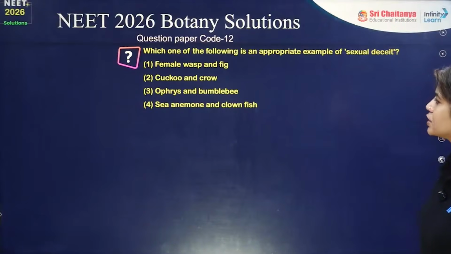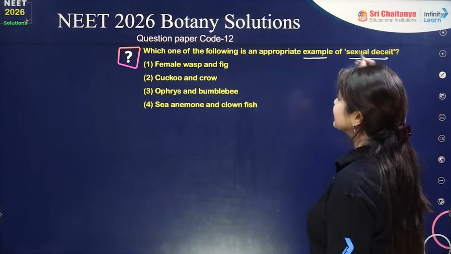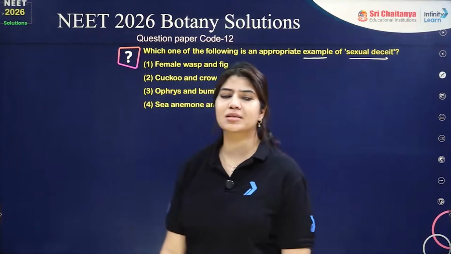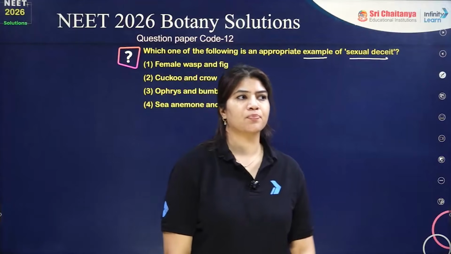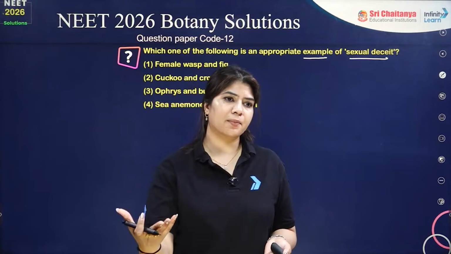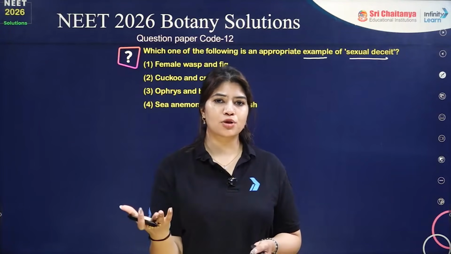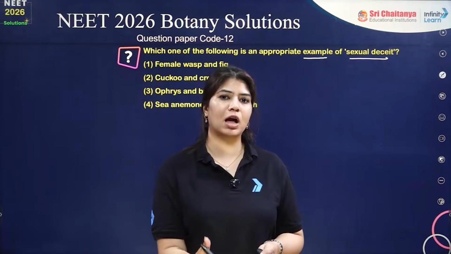Perfect. Next question is, which one of the following is an appropriate example of sexual deceit? So sexual deceit is basically when Ophrys, specifically the female counterpart of the insect, there is this insect in which we are able to see the female counterpart exactly looks like the flower of the Ophrys.